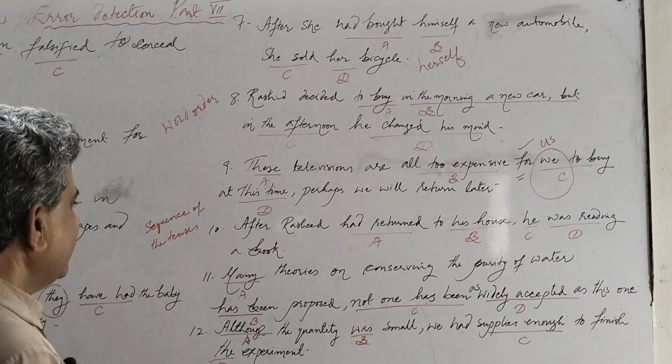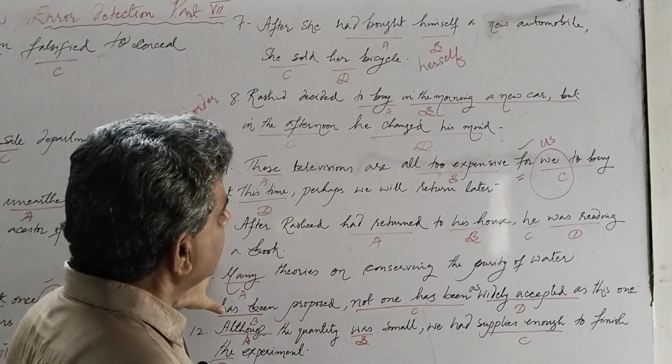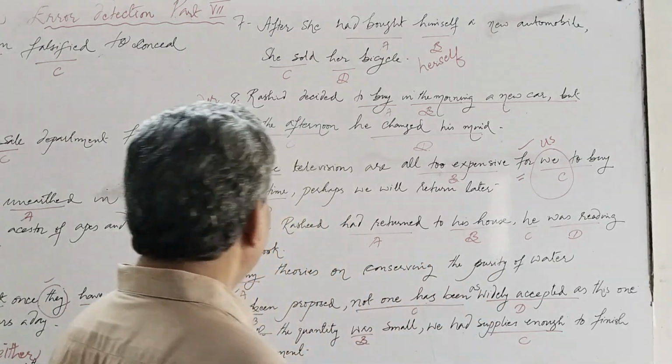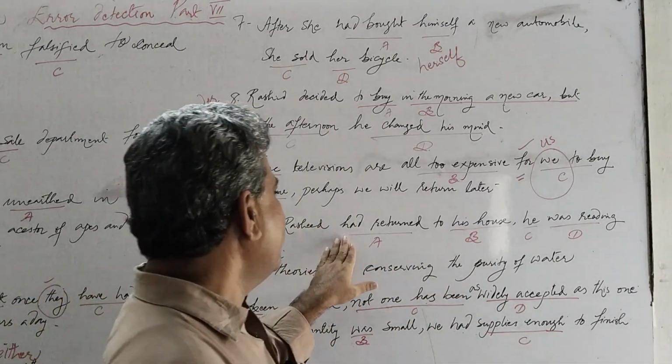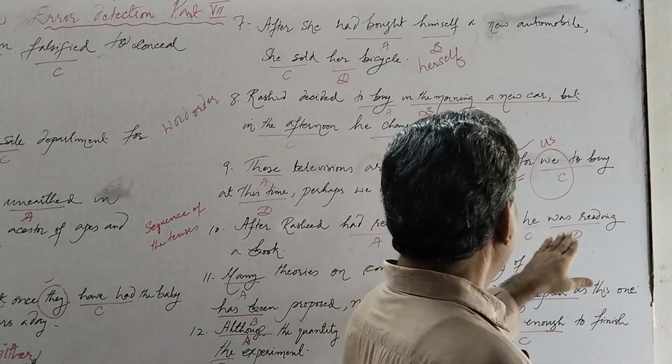In the tense sentence: after Rashid had returned to his house, he was reading a book. We have four options here: had returned, to his house, he was reading.